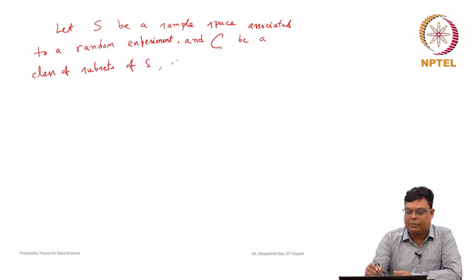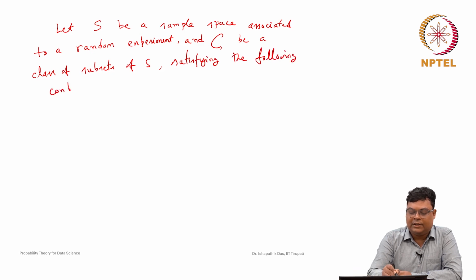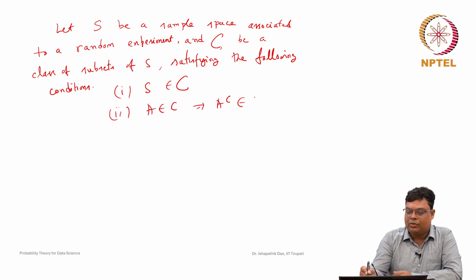Let C be a class of subsets of S, satisfying the following conditions, so that it is a sigma field. First of all, S belongs to C. If A belongs to C, then A complement belongs to C. We have already discussed those things.